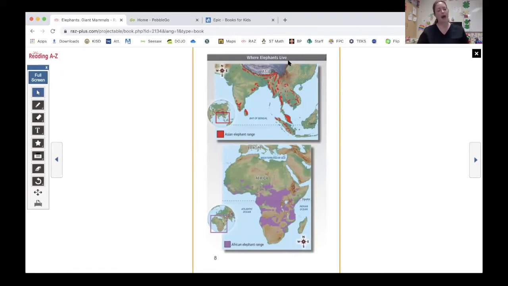We're going to primarily focus on African elephants. They're the really, really big ones. So this top map is showing me about the Asian elephants. It's pretty interesting to learn, but I don't really need that information. Down here it shows African elephant range. So anywhere that's purple is where the elephants live. And I can see they're on the continent of Africa. So do I know where they live now? Yeah, they live in Africa.